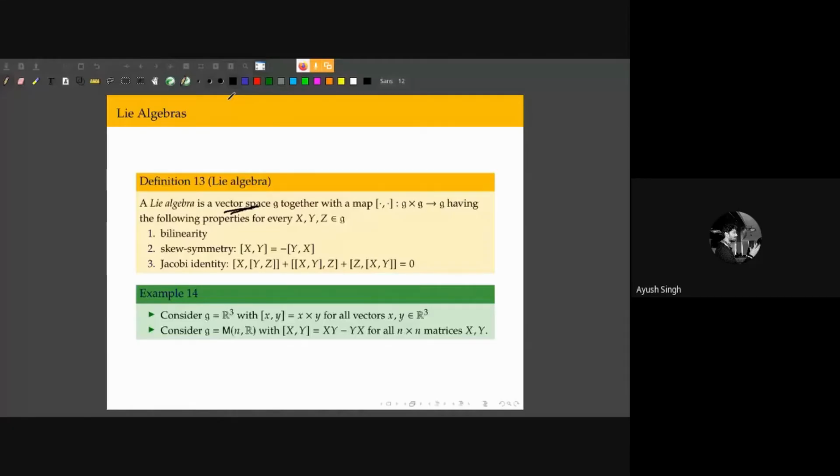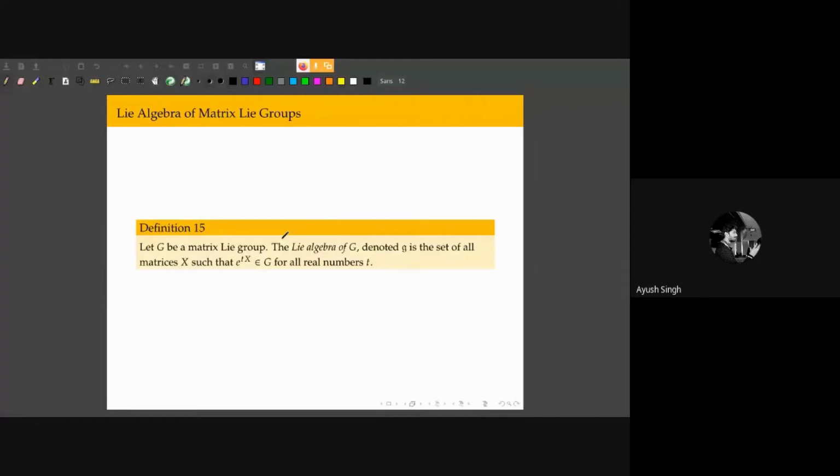Now, in the next part, what I'm going to do is associate a Lie algebra to every Lie group. So, for example, if I have the rotation group, I associate with it a Lie algebra, which is a vector space, and which is easier to analyze than the entire rotation group.